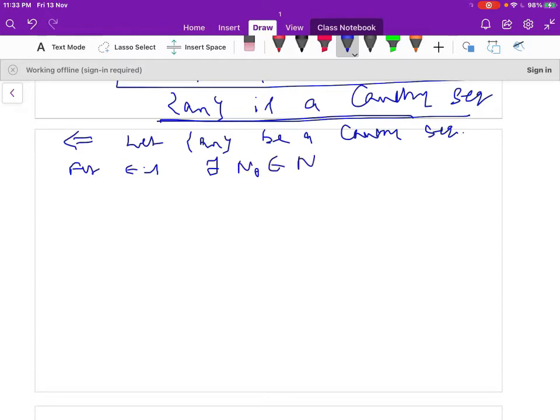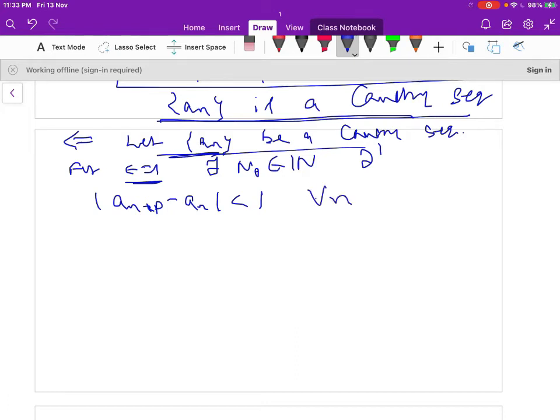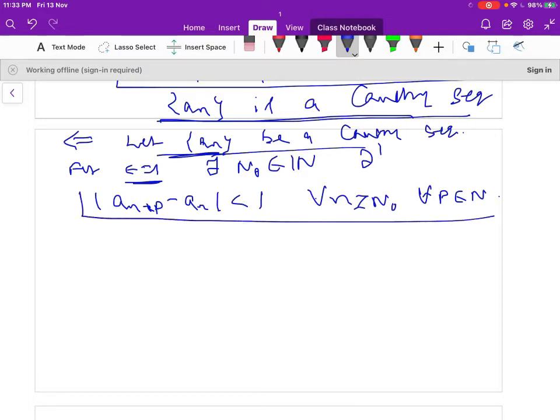There exists N naught belonging to the natural numbers such that, since it is a Cauchy sequence, for epsilon equal to 1, by the definition of Cauchy, |a_{n+p} minus a_n| is less than 1, because I specified the particular value of epsilon, for all n greater than or equal to N naught and for all p belonging to the natural numbers.